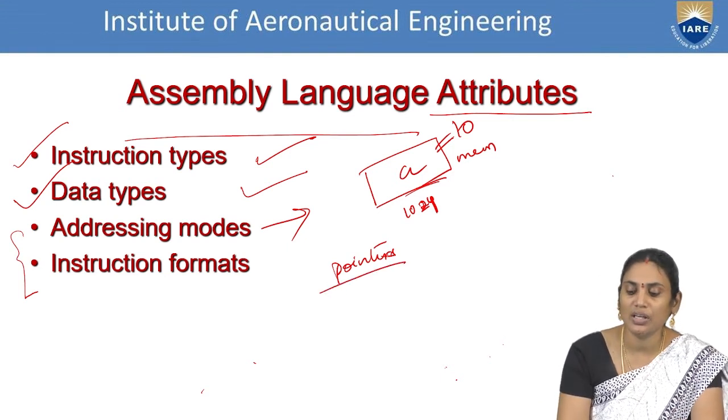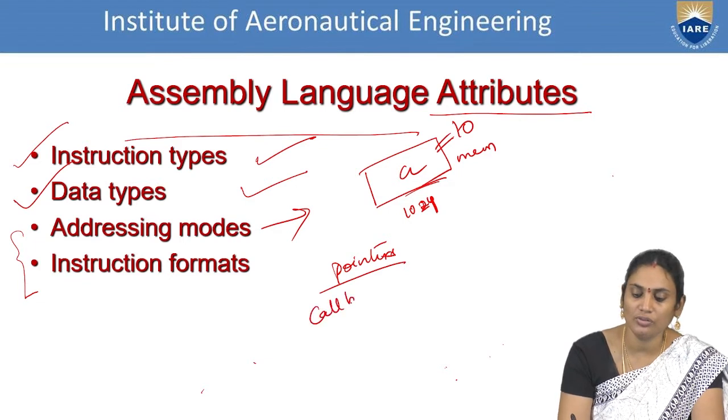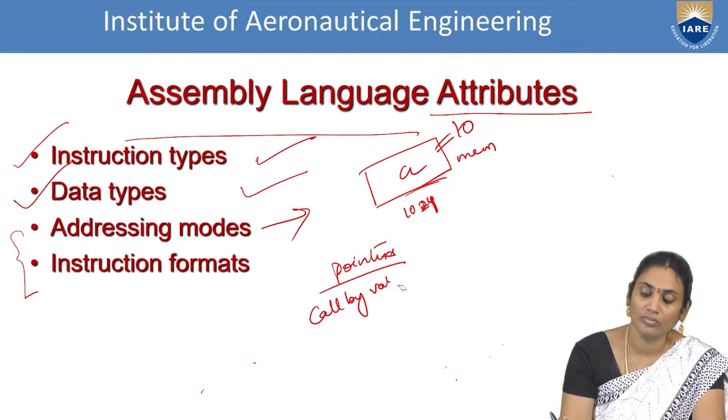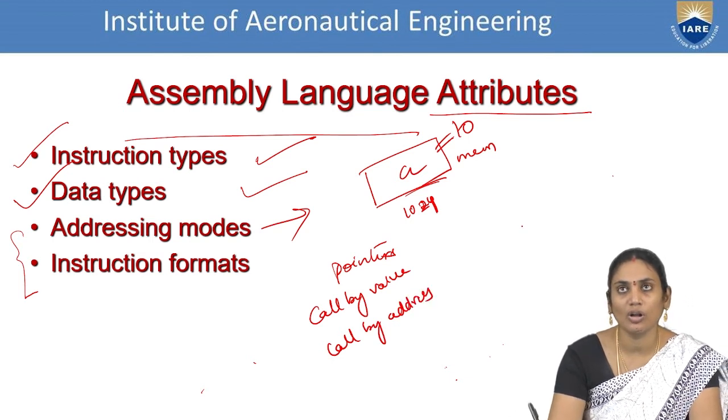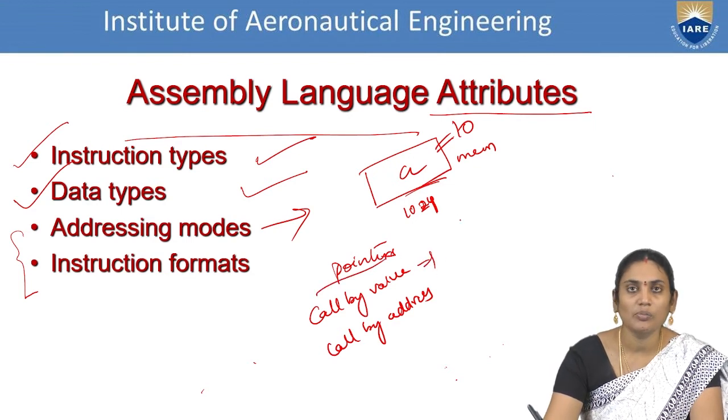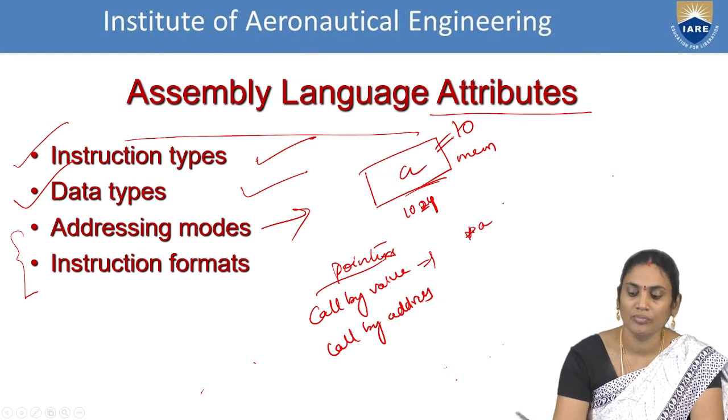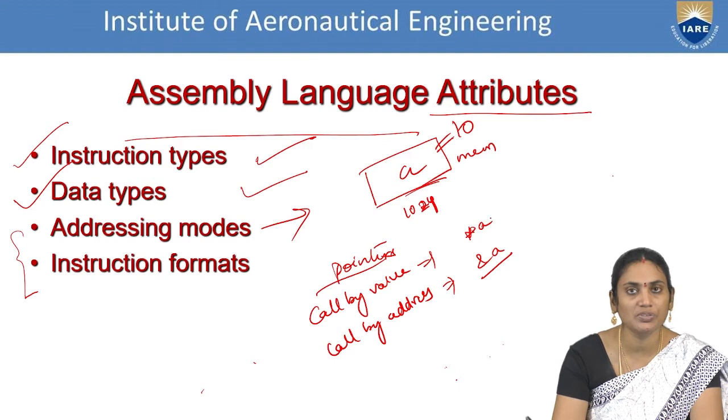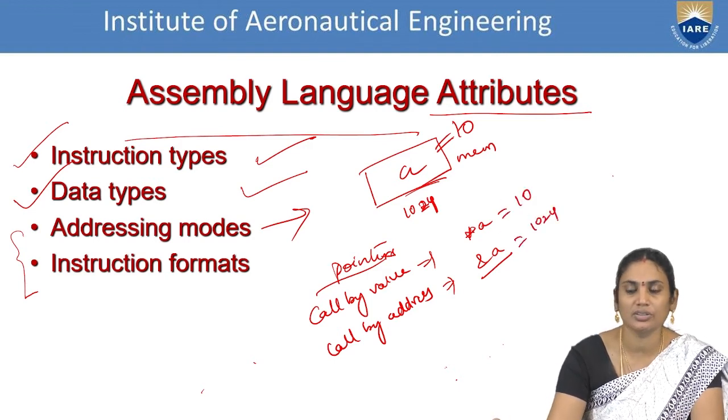So in pointers, we have two operations, that is call by value and call by address. In call by value, what am I doing? I am getting the data by means of star A. And here I am getting the data by means of ampersand A. What is the difference between these two? Here we will get the data. Here we will get the address.